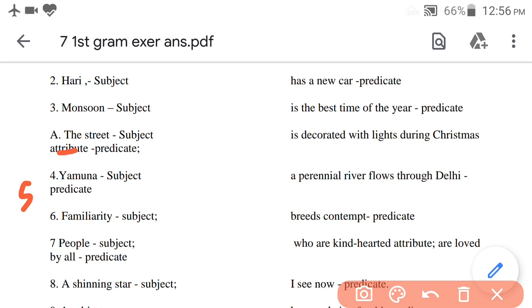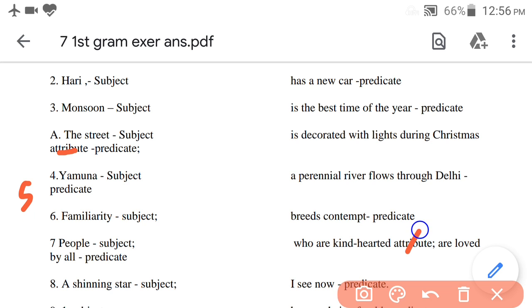Next, familiarity breeds contempt. So familiarity is the subject, breeds contempt is the predicate. Question number 7. People who are kind-hearted are loved by all. So people is the subject, who are kind-hearted are loved by all is the predicate.